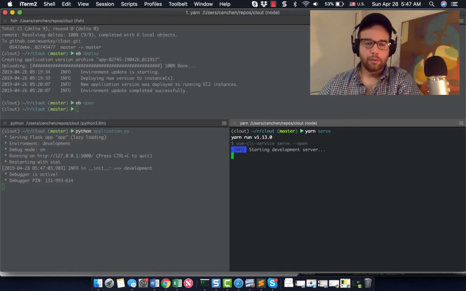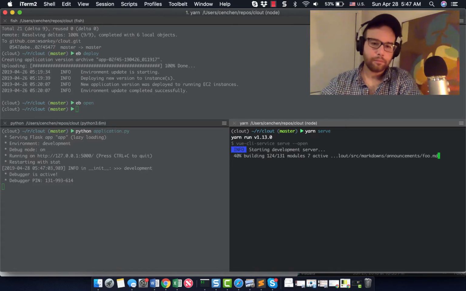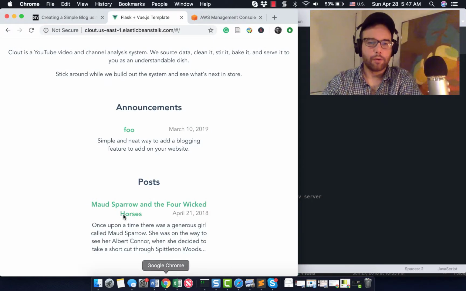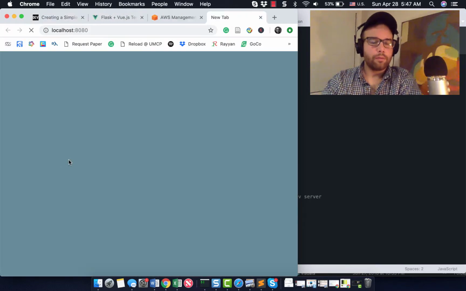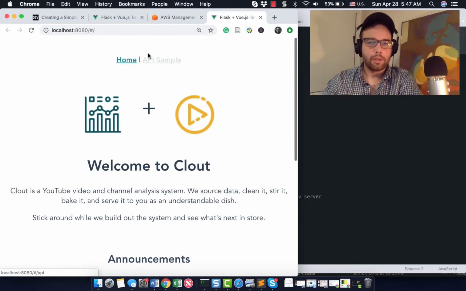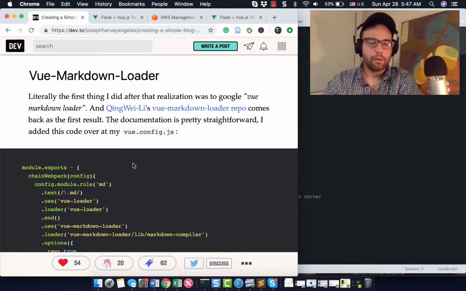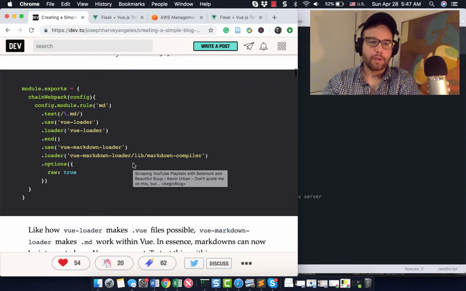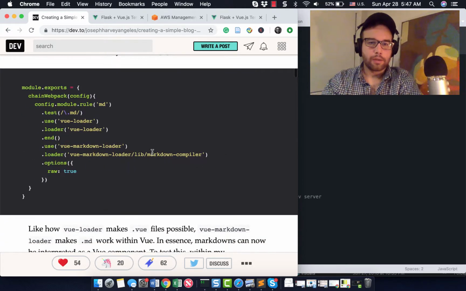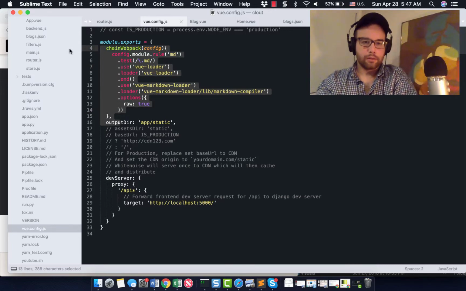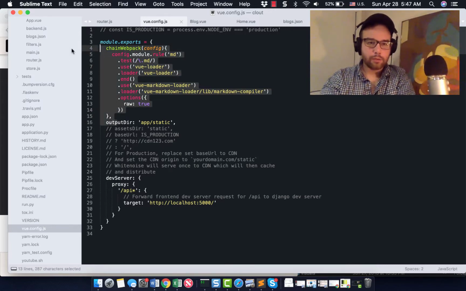Okay, so that will run and come up, and that'll auto launch. So let's just step through. I don't know that I want to just walk through this blog post, but maybe that's what I'll do in the beginning here. Again, this is a really great blog post for launching a static VueJS Markdown site. Let's dive into it. The first thing you want to do is go to your vue.config.js. This is what it looked like essentially before this change. We just had this.